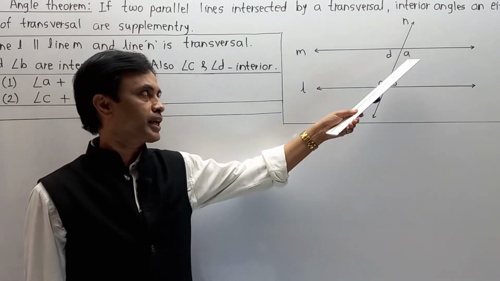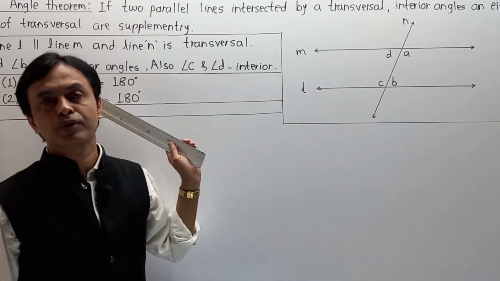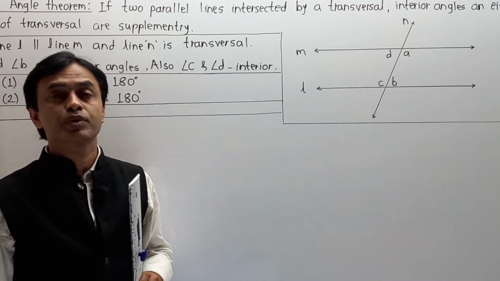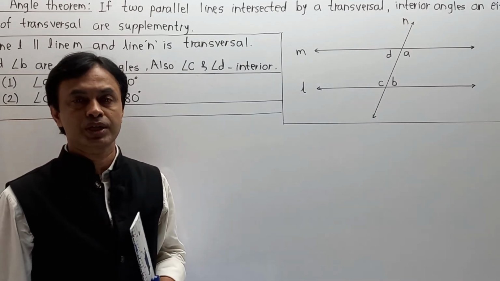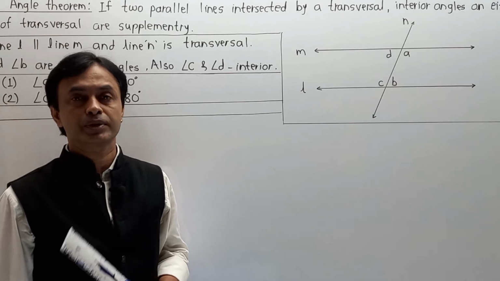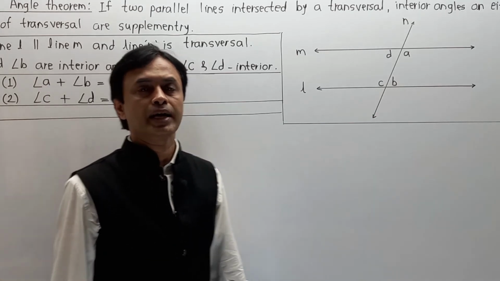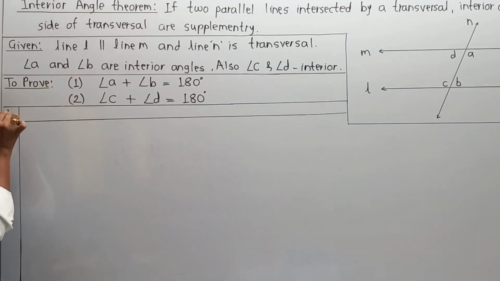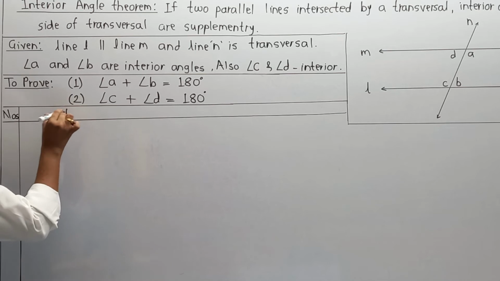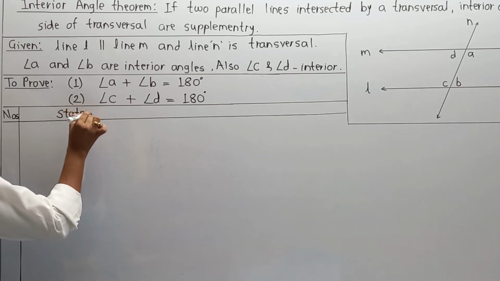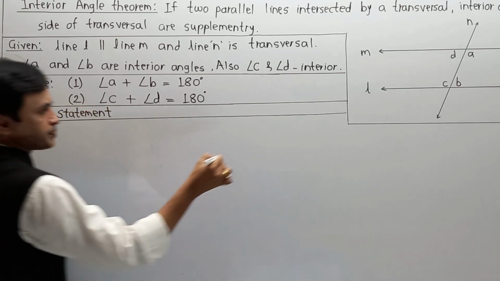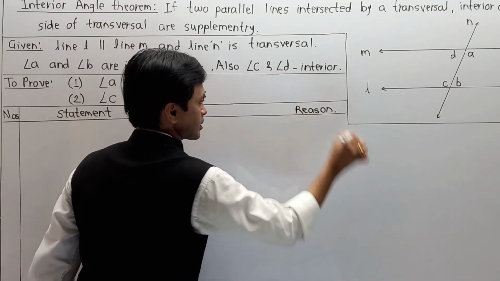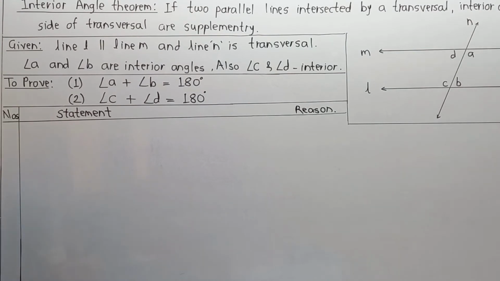And the third possibility, what we want to prove, is that angle A plus angle B is 180 degrees. It means we have to take all three cases into consideration, and that is why this theorem is called a logical theorem. Here I am going to write the proof in a structure of numbers, statements and reasons, one by one.